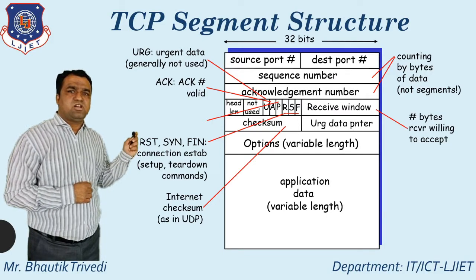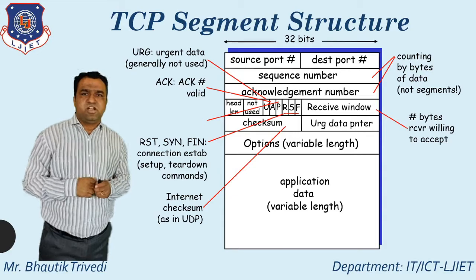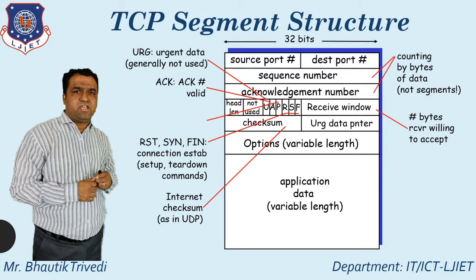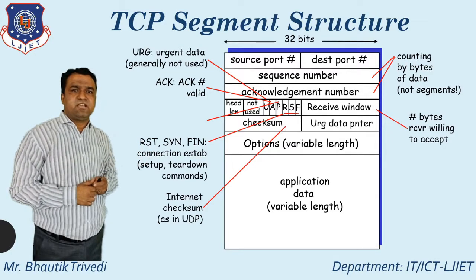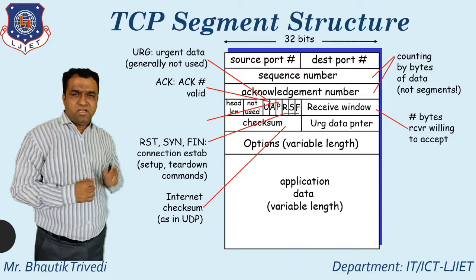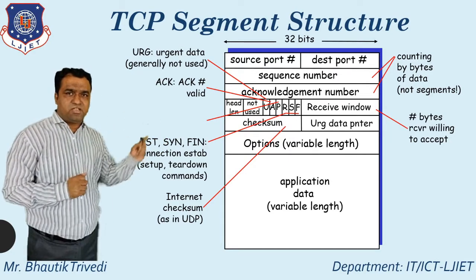Third one, that is known as a U. U means urgent pointer, that is generally used for the urgent data. A stands for acknowledgement, P stands for parity, R stands for reset, S stands for synchronization, and F for the finish. Again I repeat, each and every important point must be remembered.